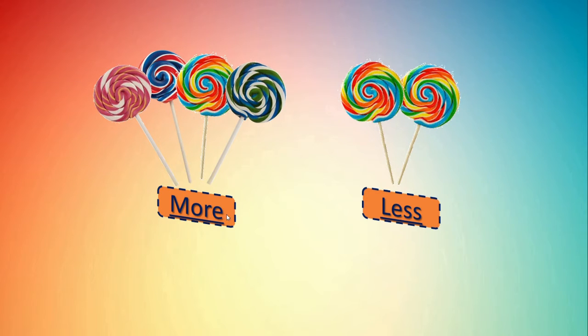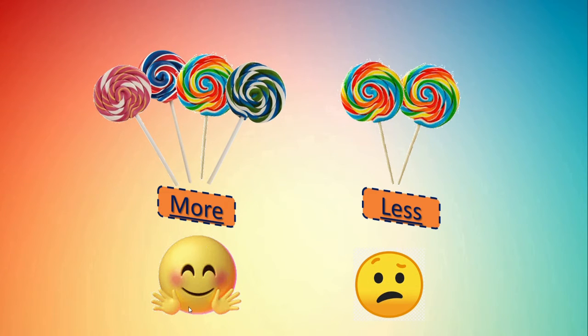I hope you understood the meaning of more, that is M-O-R-E, more, and less, L-E-S-S, less means कम. More means ज़्यादा, बहुत सारे. Okay?